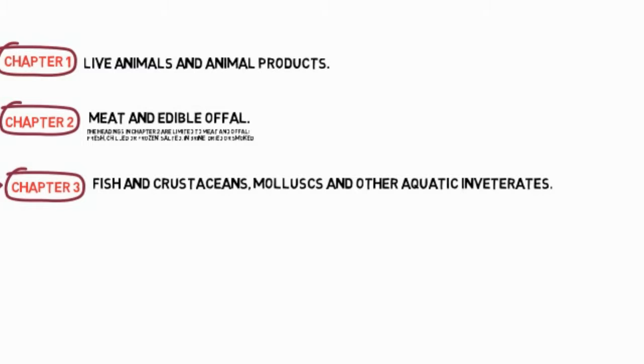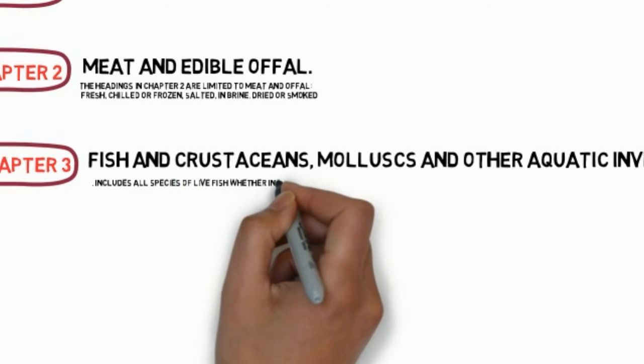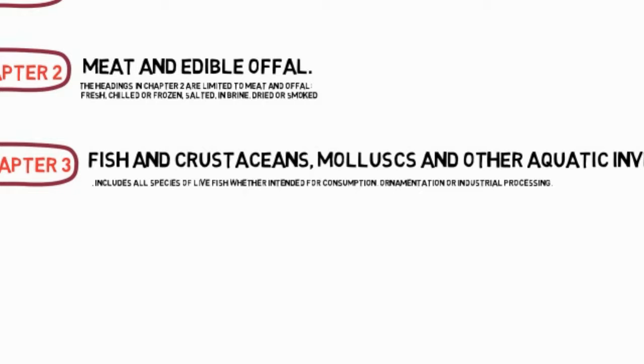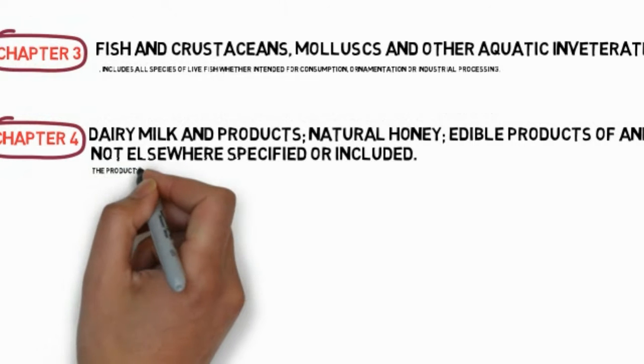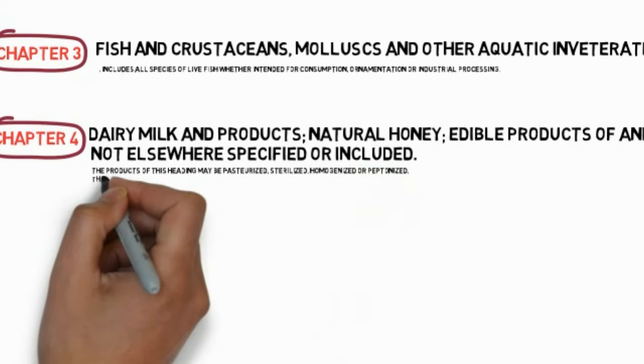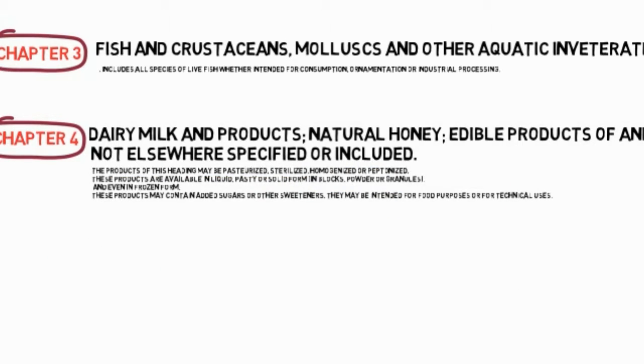Includes all species of live fish, whether intended for consumption, ornamentation or industrial processing. Chapter 4: Dairy produce, milk and products, natural honey, edible products of animal origin, not elsewhere specified or included. The products of this heading may be pasteurized, sterilized, homogenized or peptonized. These products are available in liquid, pasty or solid form, in blocks, powder or granules, and even in frozen form. These products may contain added sugars or other sweeteners. They may be intended for food purposes or for technical uses.